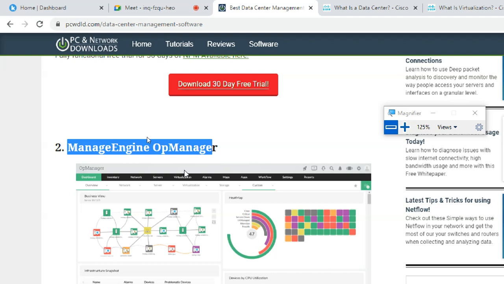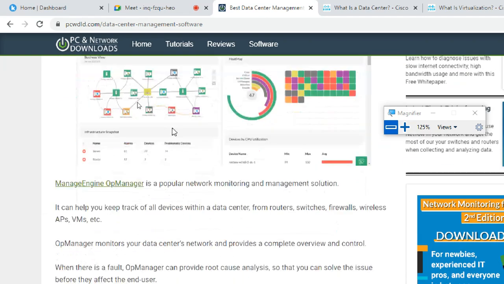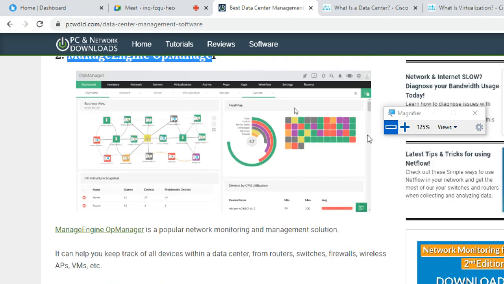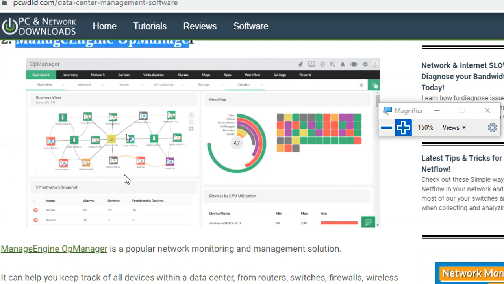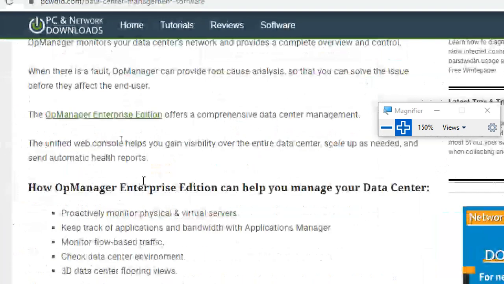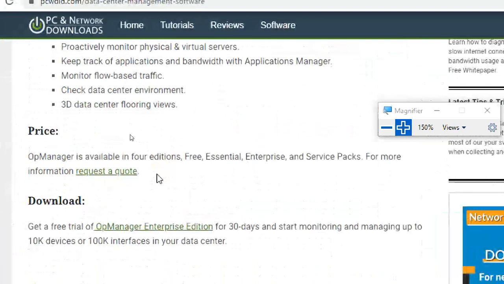ManageEngine OpManager. You can see how it is connected, to whom it is connected. You can see the picture and the status. Based on what is red color, what is green color, what is yellow color, we'll understand what it is. It depends upon that tool. OpManager, this is one of the tools.